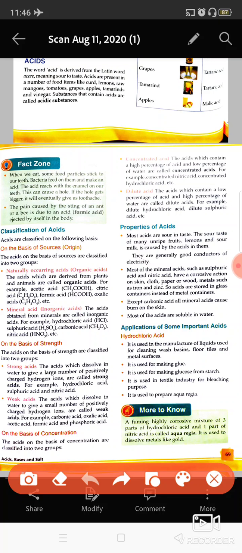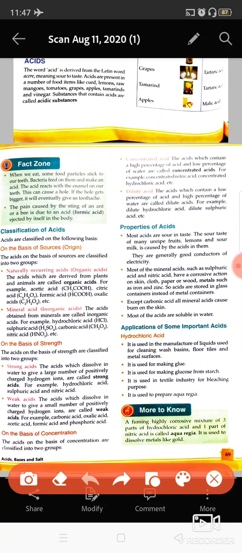These are very corrosive in nature, means these cause burn to the things, except only carbonic acid is the one which does not cause burn to the skin. Otherwise all the acids are very harmful for the skin or the wood items or anything. They can cause burn to the things. And all the acids are soluble in water, means they get mixed in the water.